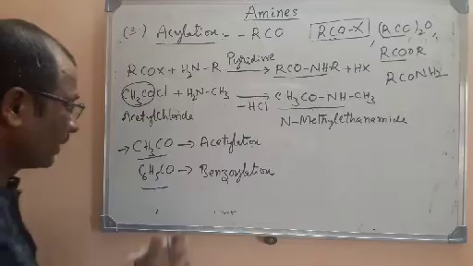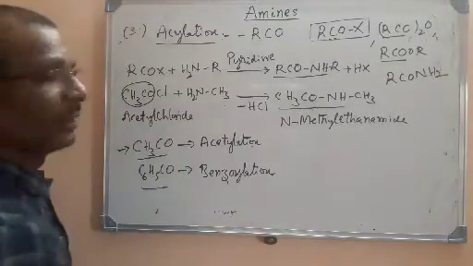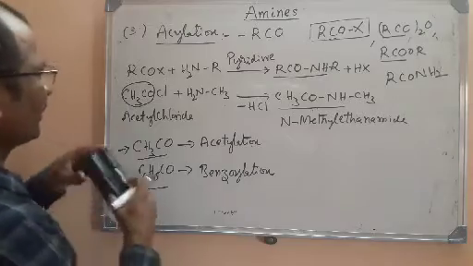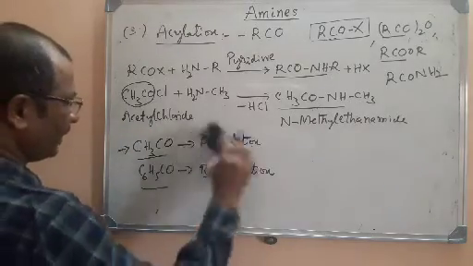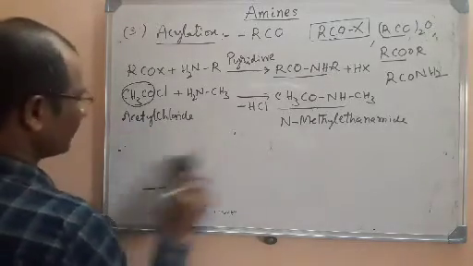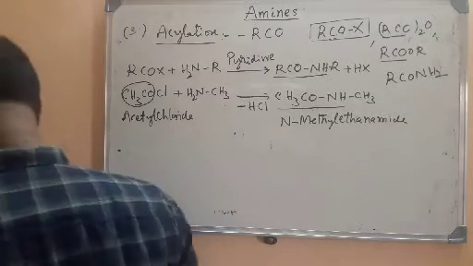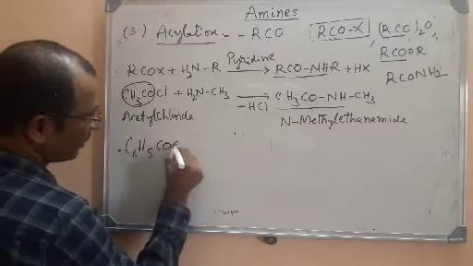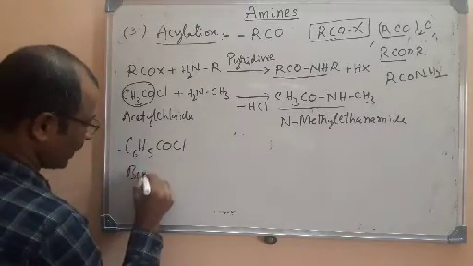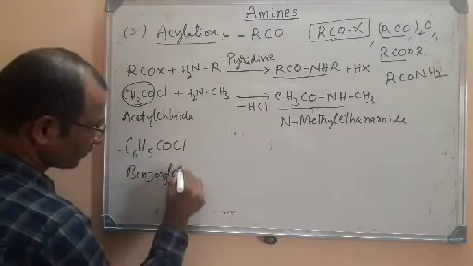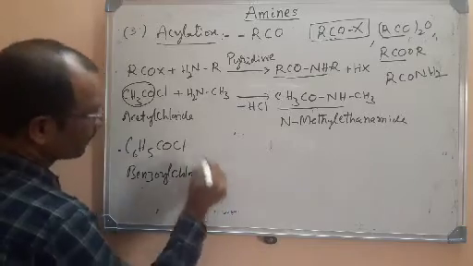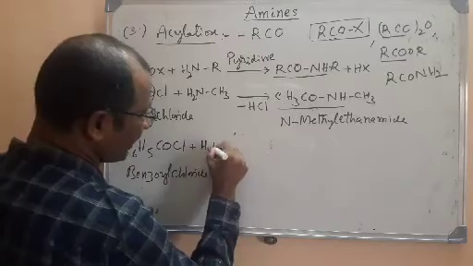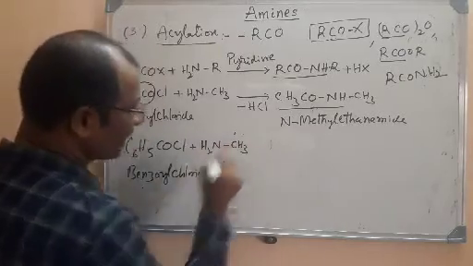Now let me write one example with benzoyl chloride. For example, in the same reaction you can carry this out. In place of acetyl chloride, I will take benzoyl chloride, C6H5COCl. I told you it is benzoyl chloride. Now it is easy to guess what product we are going to get here. So this is NH2 and CH3.